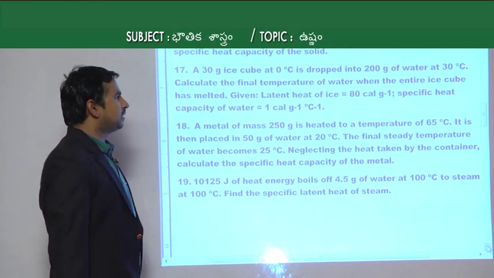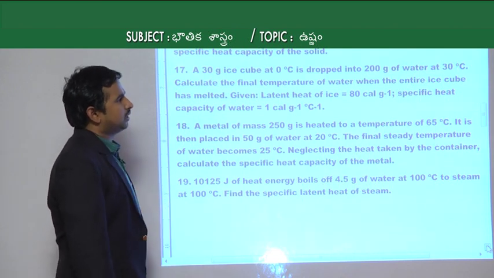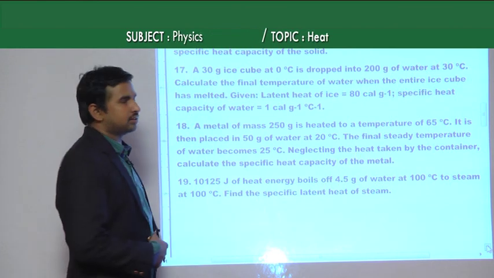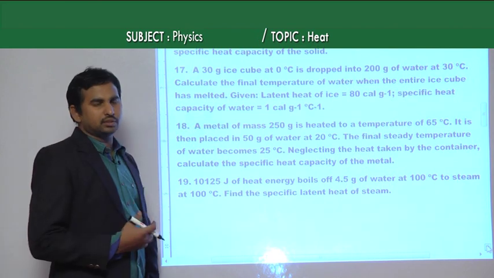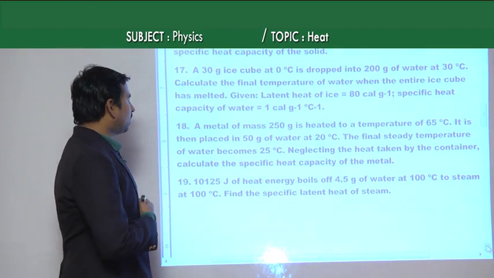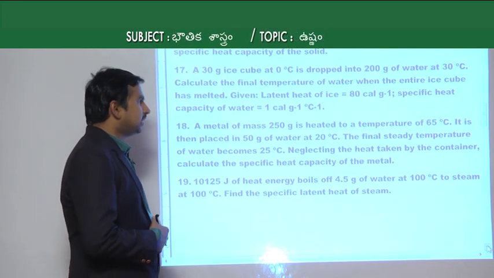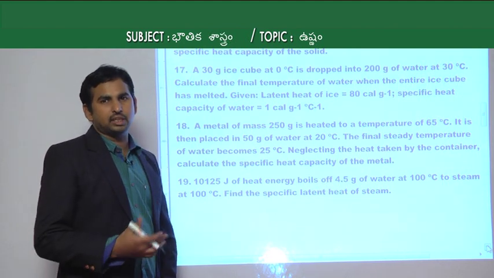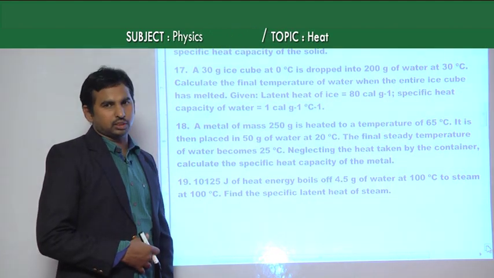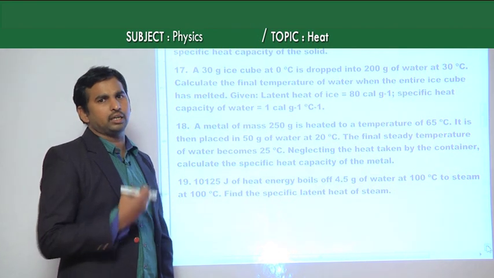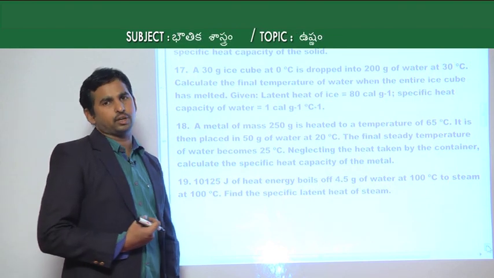See, 30 grams of ice at 0 degrees Celsius is going to be the cold body, which is dropped into 200 grams of water at 30 degrees Celsius, whereas the water at 30 degrees Celsius becomes the hot body. When both are mixed, the ice converts into water. Then we have to calculate the final temperature of the water when the entire ice cube has melted. After the ice melts, it also becomes water, and with the 200 grams of water already there, the hot water and the cold water from the ice both mix, and finally we get one fixed final temperature.